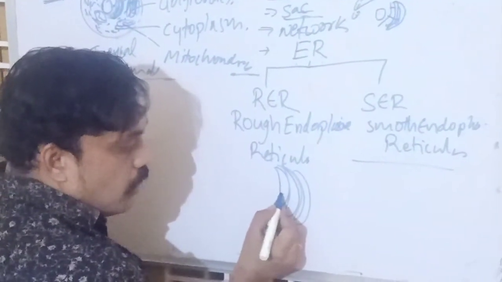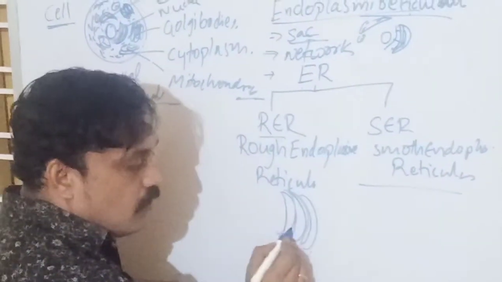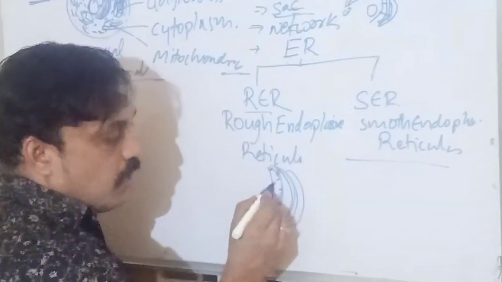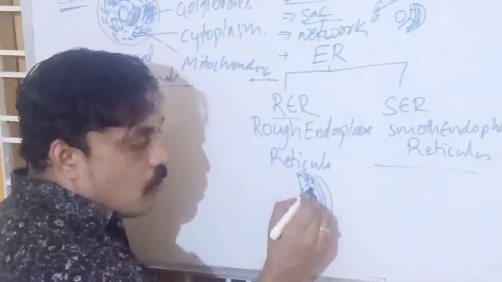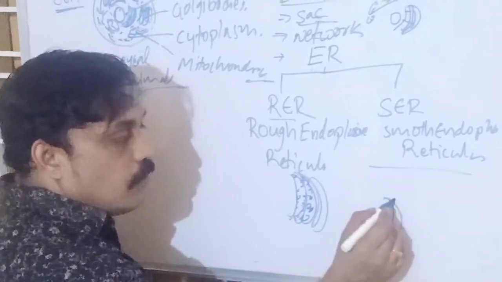Some of these are rough. The word rough, if you touch it, it feels rough. Why? We call them rough endoplasmic reticulum and smooth endoplasmic reticulum. What is the difference?